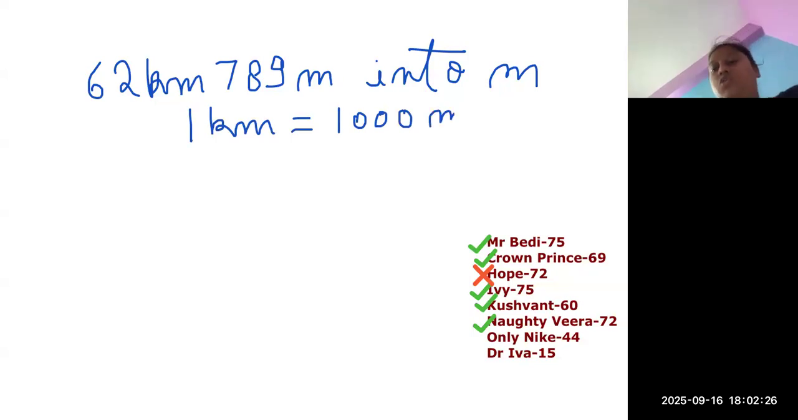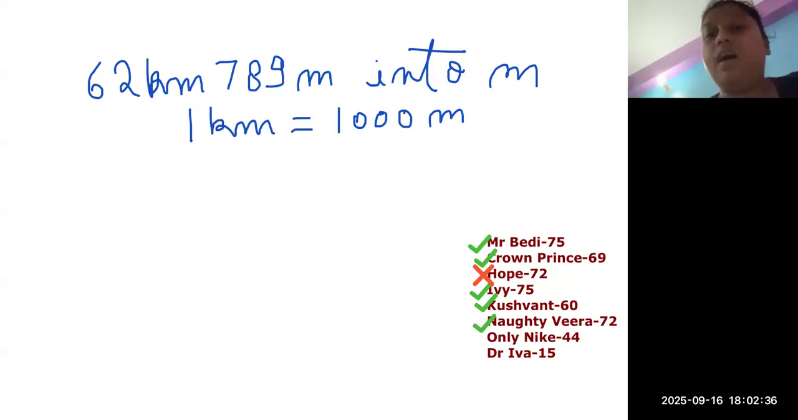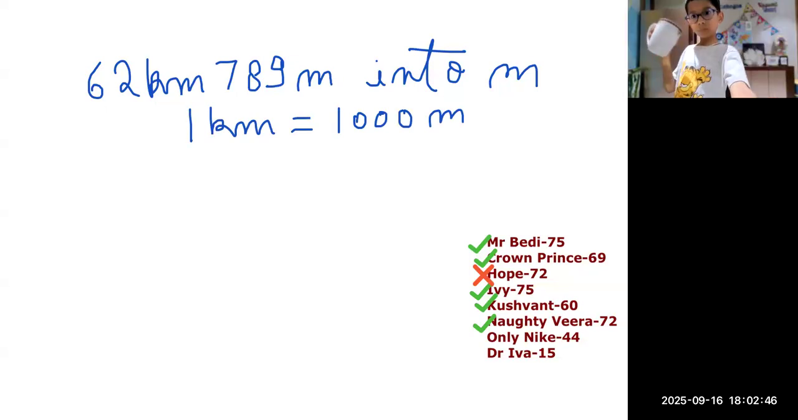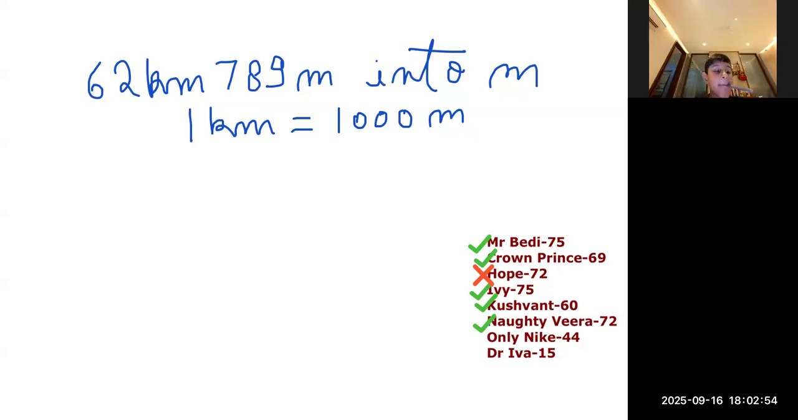What is the conversion unit? Ma'am, 1 kilometer is equal to 1000 meters. Let's wait a minute for Nike and Eva to answer. Otherwise, Prince, Veera, and Mr. Bedi are going to help me to solve this question. Ma'am, can I also? Okay, you can also.